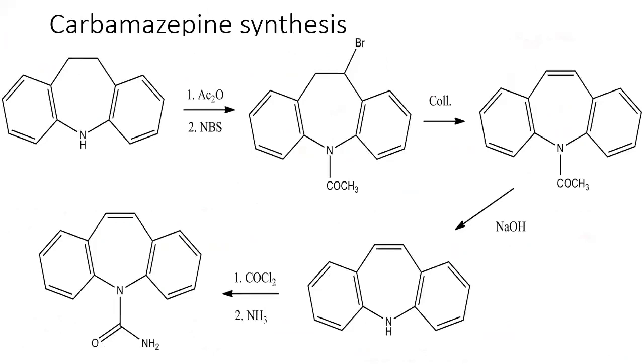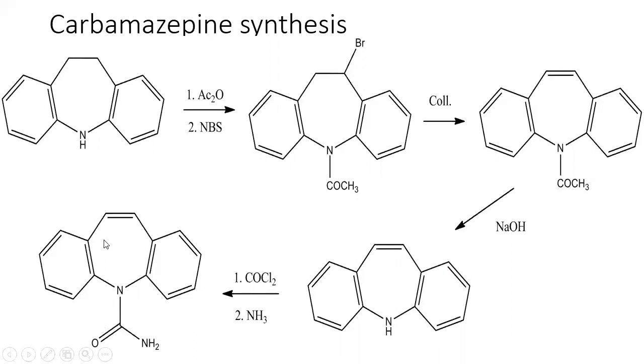Next is the synthesis of carbamazepine. So you can see here, carbamazepine is a dibenzazepine derivative. This is the structure of carbamazepine.